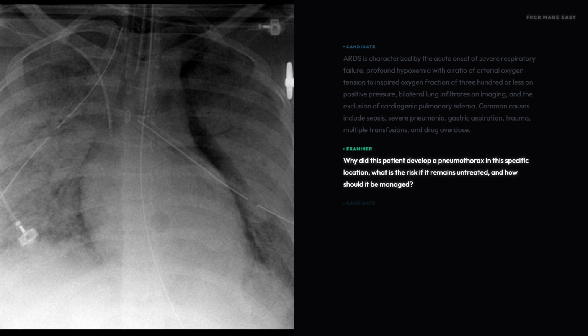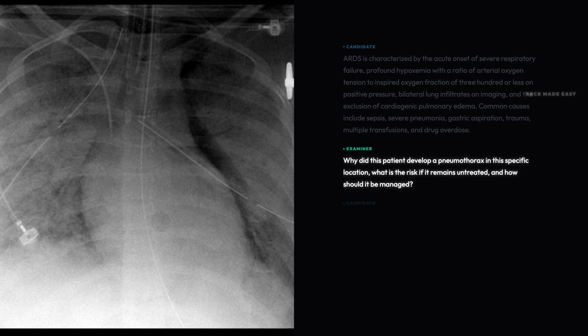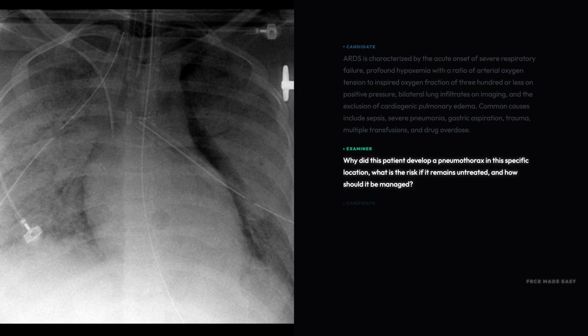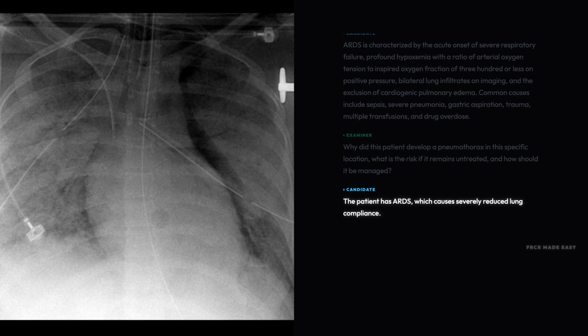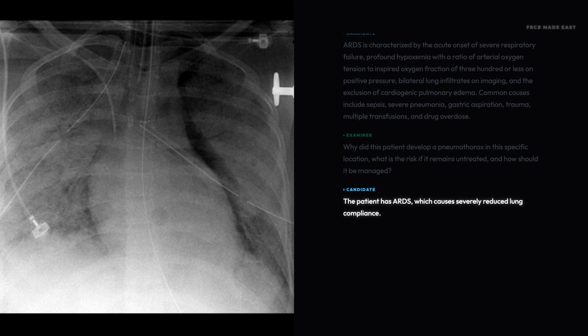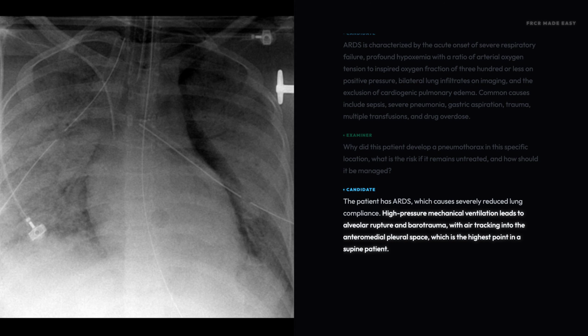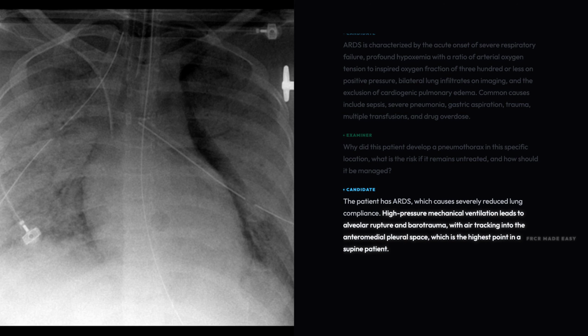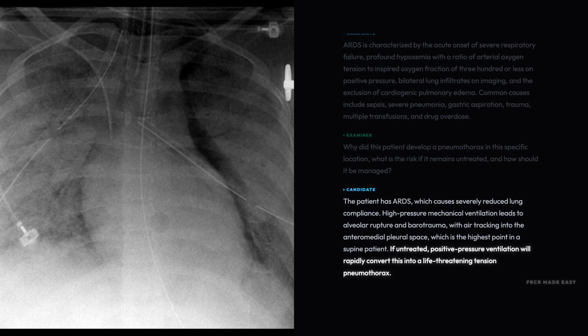Why did this patient develop a pneumothorax in this specific location? What is the risk if it remains untreated, and how should it be managed? The patient has ARDS, which causes severely reduced lung compliance. High-pressure mechanical ventilation leads to alveolar rupture and barotrauma, with air tracking into the anteromedial pleural space, which is the highest point in a supine patient.